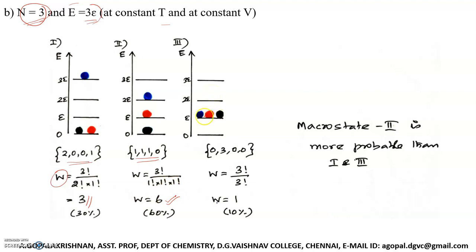Then we have one more arrangement here. You place all the 3 particles in the energy level having energy E. So for each particle the energy is E, therefore the total energy is again 3E. What is the macro state that corresponds to this?